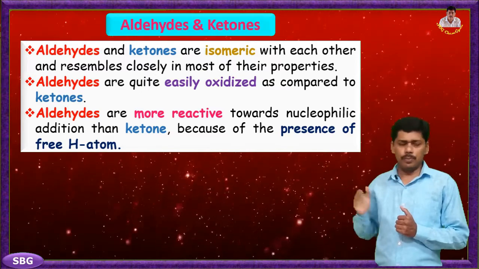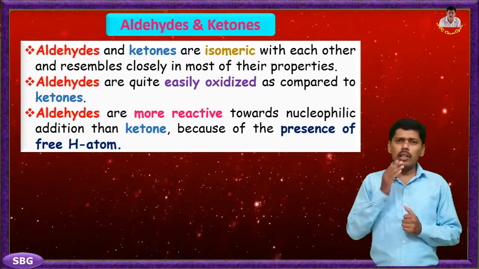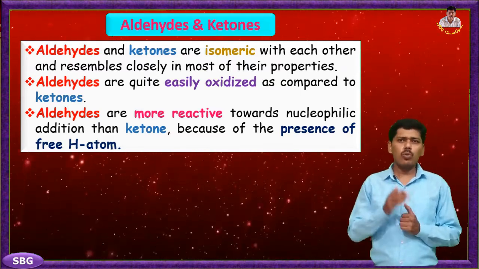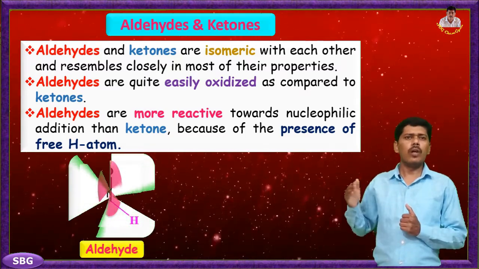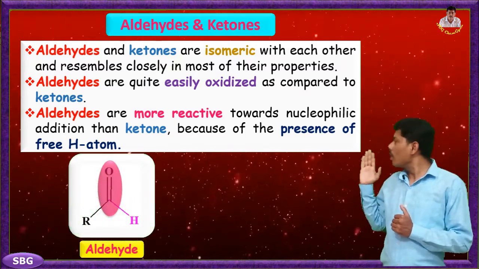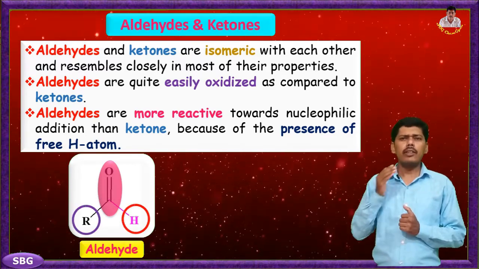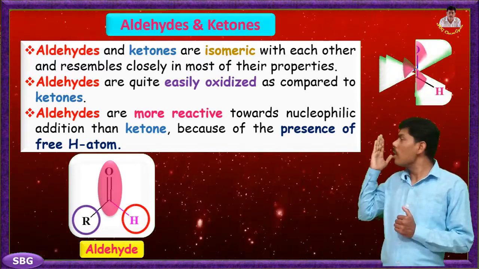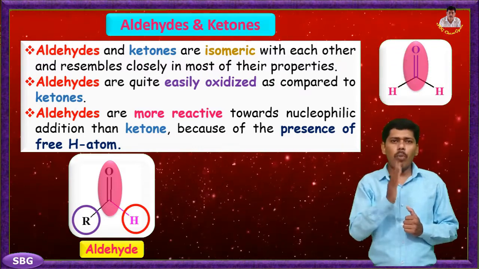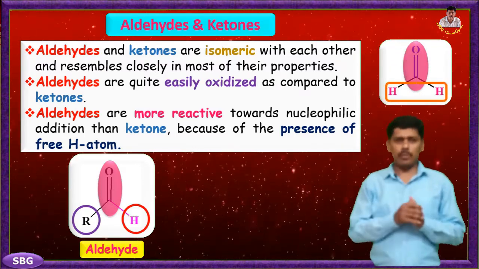free H atom. In aldehyde, the carbonyl carbon is bonded to one hydrogen atom and one alkyl or aryl group. But one of the exceptional aldehydes is formaldehyde, which we can see above my head, which is bonded to two hydrogen atoms.